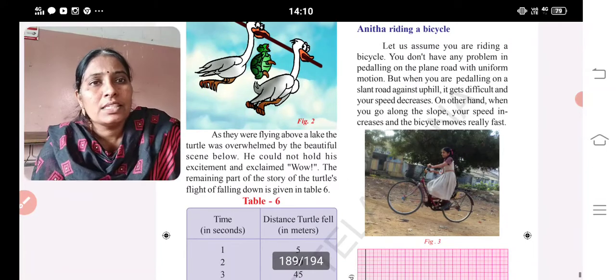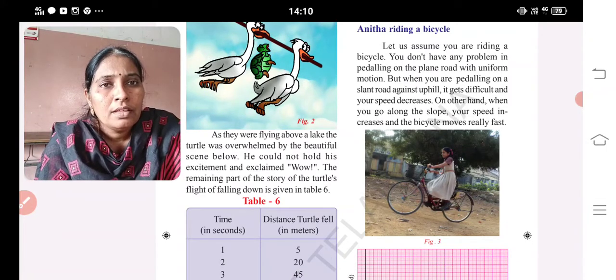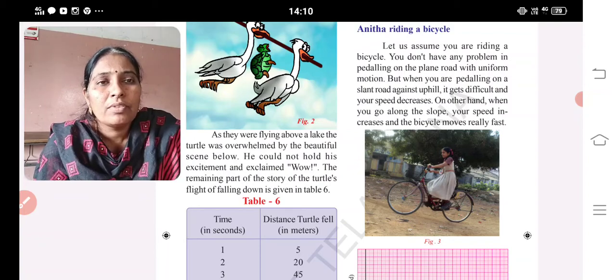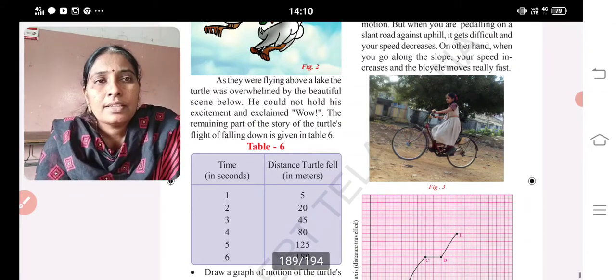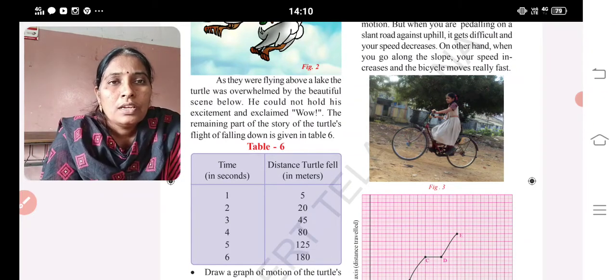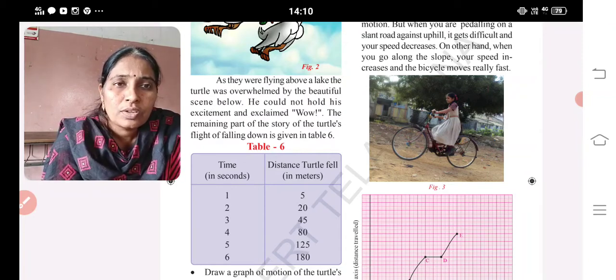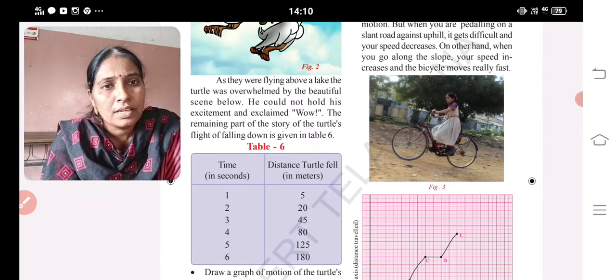While flying above a lake, the turtle was overwhelmed by the beautiful scene below. He could not hold his excitement and exclaimed, "Wow!" The remaining part of the story of the turtle's fall is given in Table 6. The time in seconds and the distance the turtle fell: in 1 second it is 5 meters, in 2 seconds 20 meters, in 3 seconds 45 meters, in 4 seconds 80 meters, in the 5th second 125 meters, and in the 6th second 180 meters.